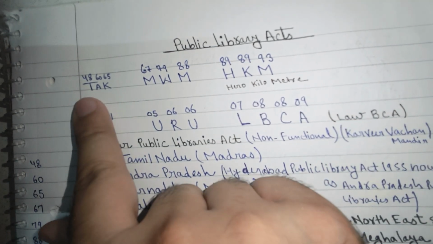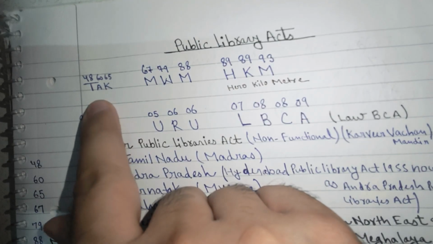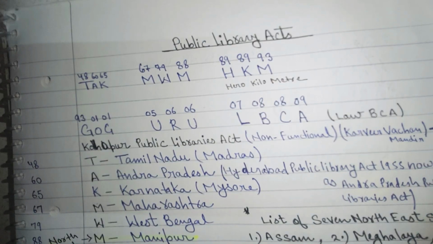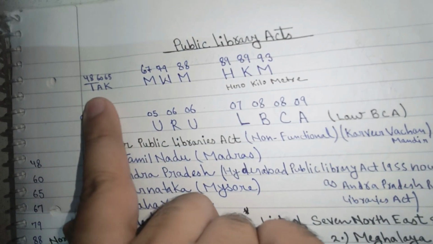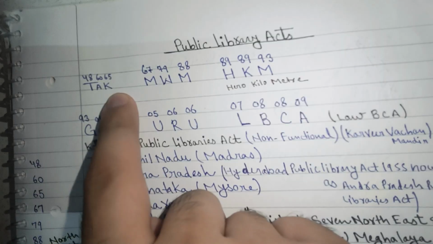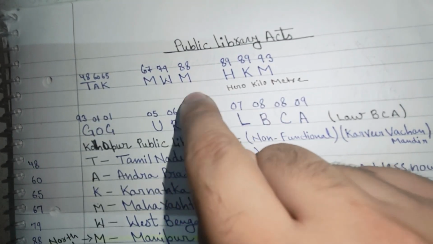So the short form for TAC: T is Tamil Nadu, Madras; A is Andhra Pradesh, previously called Hyderabad; C is Karnataka, Mysore. Then MWM: Maharashtra, West Bengal, Manipur.